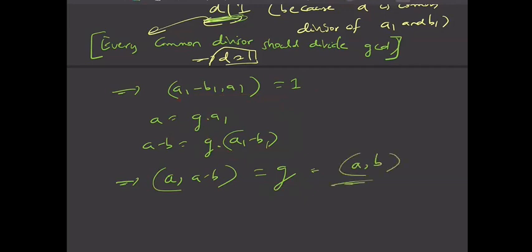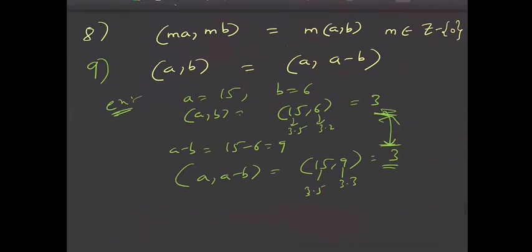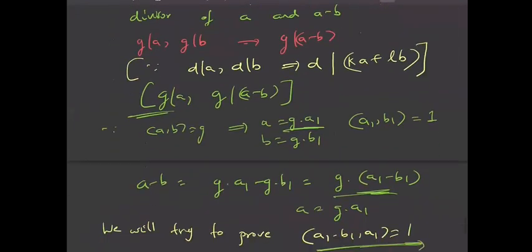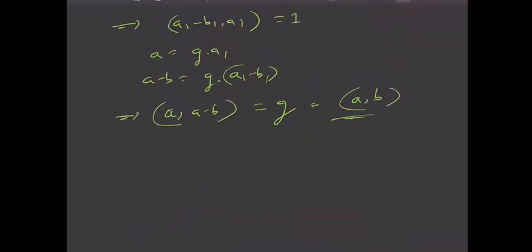Fine. So this property is very important. I'm repeating it again, this is the basis for the Euclidean algorithm which we'll be using to compute GCD: that GCD of A and B is equal to GCD of A and A minus B, right? So similarly, if I use it multiple times, you can also prove that GCD of A and A plus B is equal to GCD of A and B by the same logic, right?